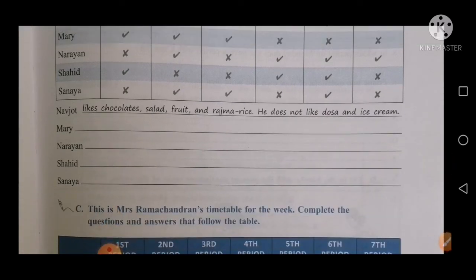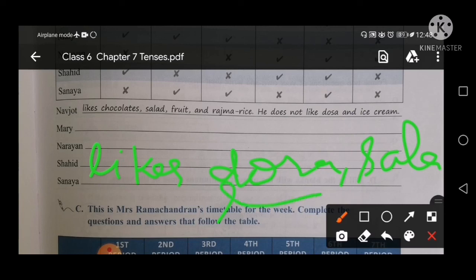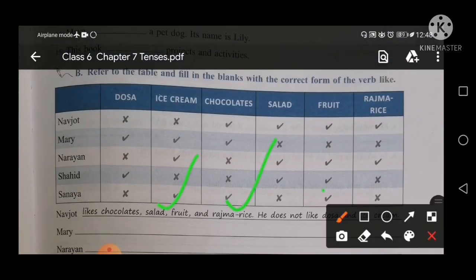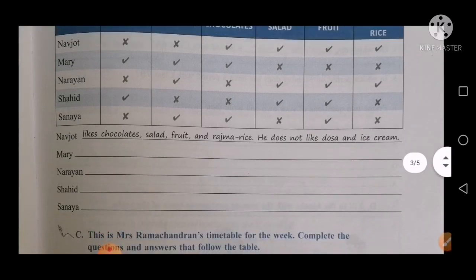Sahid likes dosa and salad and fruit. Full stop. He does not like ice cream, chocolates and rajma rice. Same. Sanaya, check the table. Sanaya likes ice cream, chocolate and fruits. So you will write here Sanaya likes ice cream, chocolates and fruits. Next sentence, she does not like dosa, salad and rajma rice. Okay. Now your exercise B is also completed.